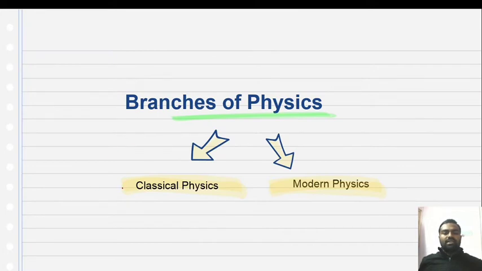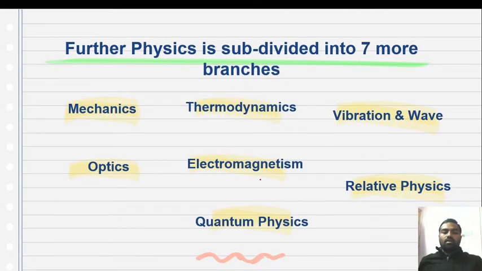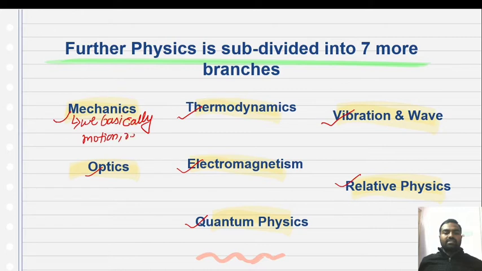Branches of physics. Mainly there are two branches of physics, classical physics and modern physics. Further, physics is subdivided into 7 more branches: mechanics, thermodynamics, vibration and wave, optics, electromagnetism, relativistic physics, quantum physics. In mechanics, we basically study about motion, rest, Newton's equations of motion.